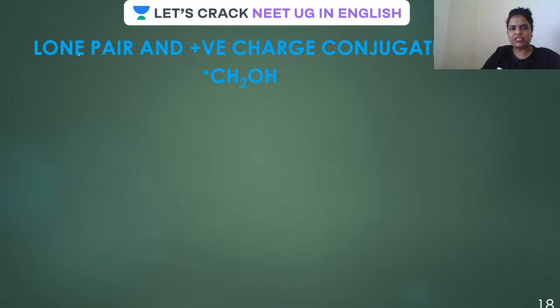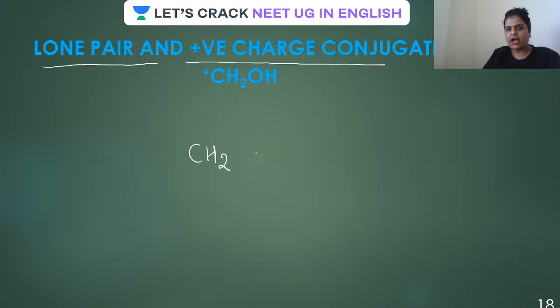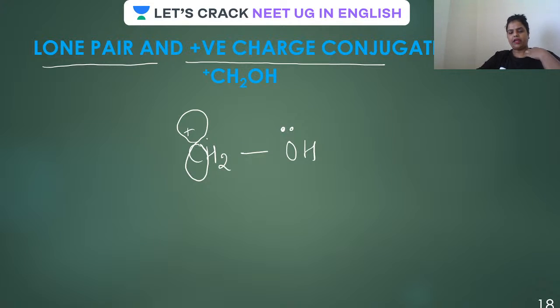So guys, now the next one on the screen: lone pair and positive charge conjugation. I'm repeating, there is a lone pair and a positive charge conjugation. Here, the lone pair, and a positive charge means there is an empty orbital. Is this clear? Lone pair and empty orbital.